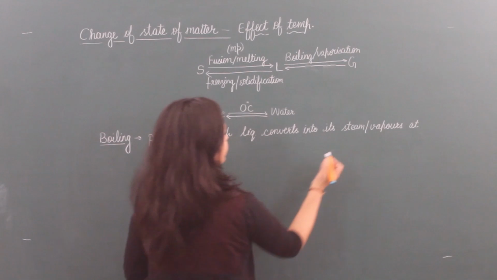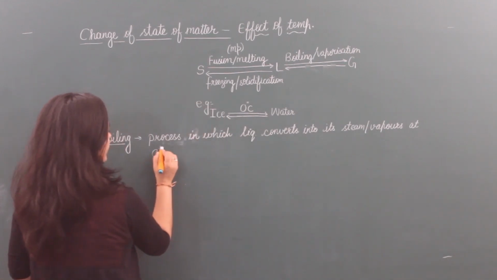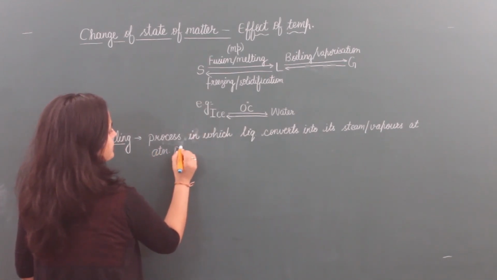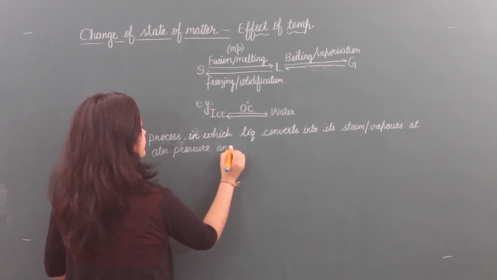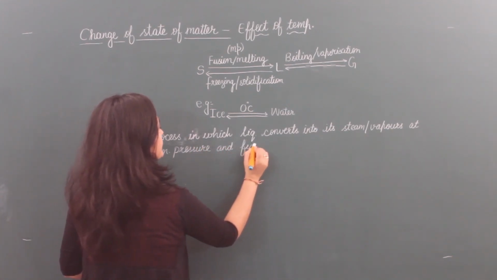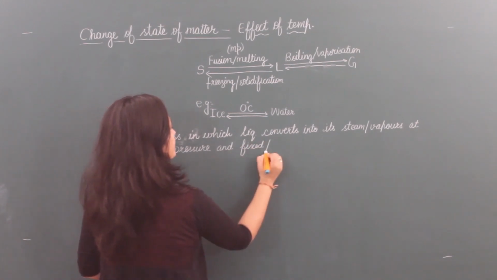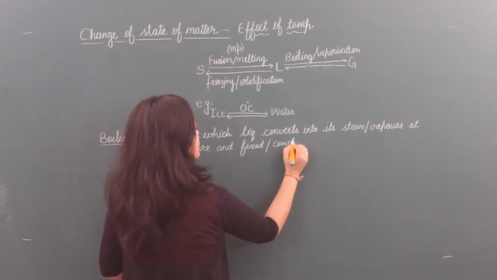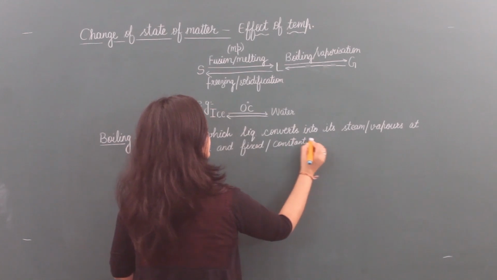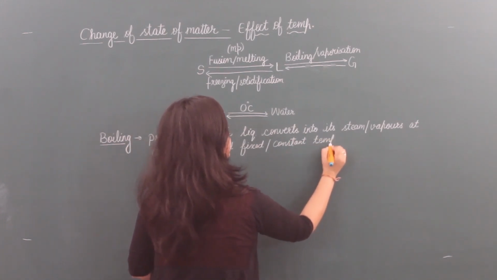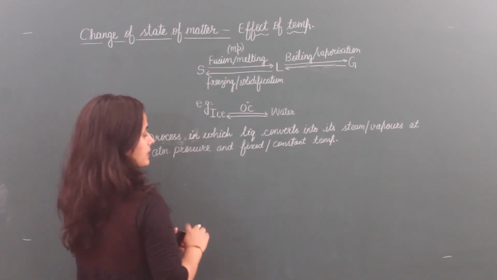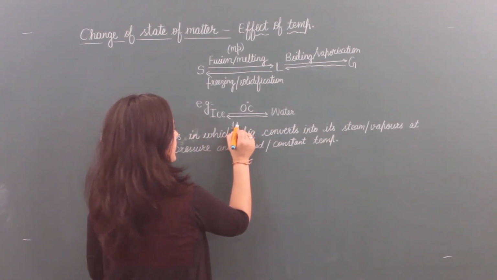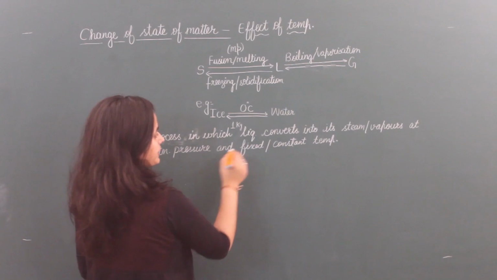at atmospheric pressure and fixed or constant temperature. That means in boiling process liquid, here we can take the amount 1 kg or 1 liter.